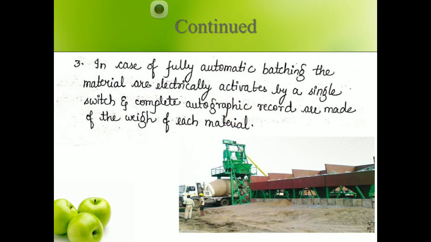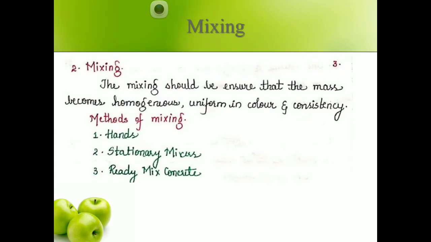So you can see the plant here. At some part the cement is there, sand is there, aggregate is there, and automatically it goes taking. Then once the concrete is manufactured here, it is poured into the transit mixer and supplied wherever it is required.